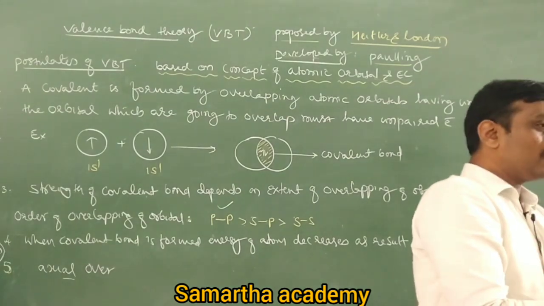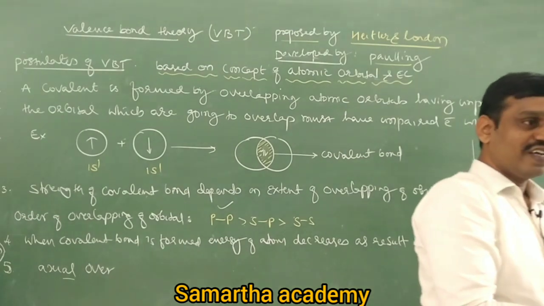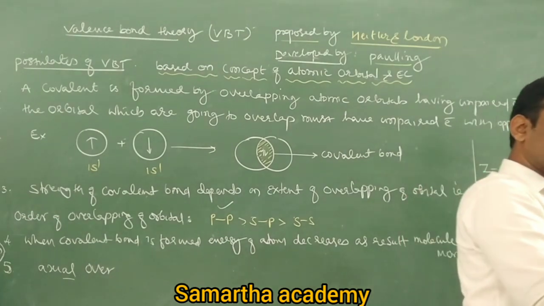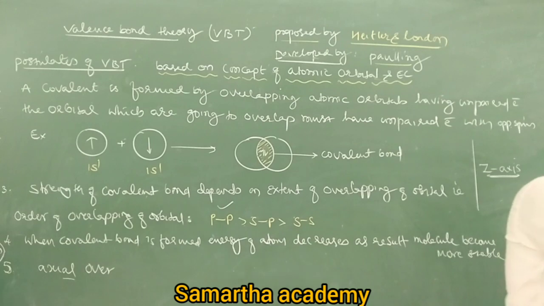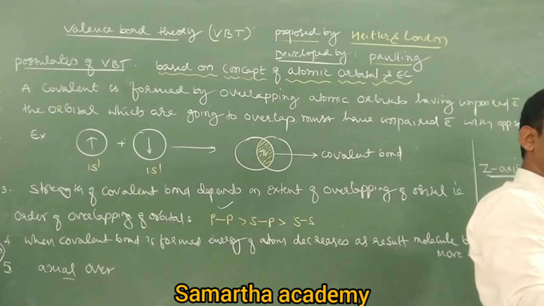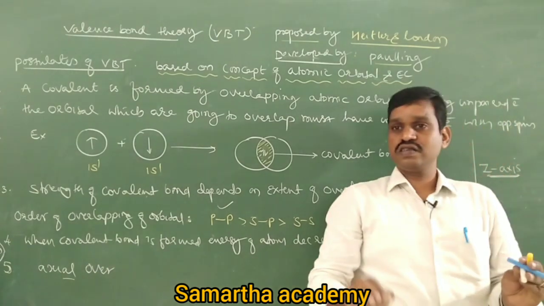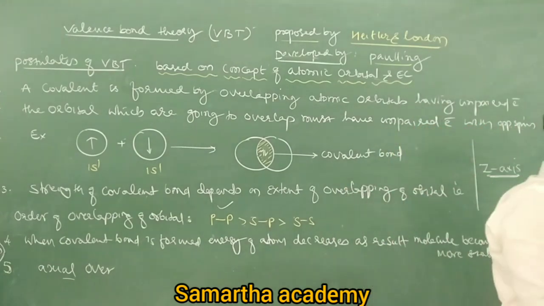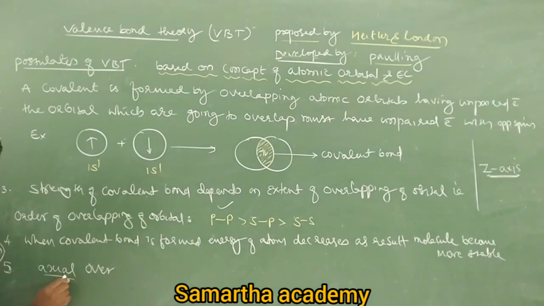If the molecule moves like this, that is called the internuclear axis. You understand? Internuclear axis is not fixed, but we take what? Z axis. Therefore in whichever direction the molecule is moving, that direction we take as Z axis. Finish. You understand? So that is the internuclear axis. Therefore remember, Z axis is the internuclear axis.